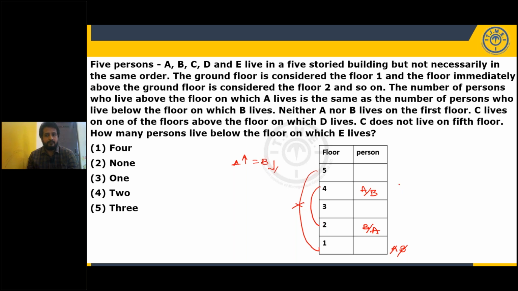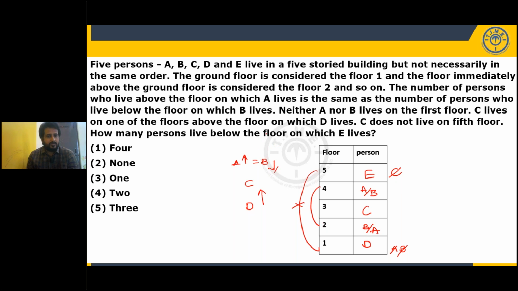Okay. Next, C lives on one of the floors above the floor on which D lives. It is not one floor, one of the floors above. So C lives above D. It could be immediately or it could be 2 floors, 3 floors, 4 floors above. But C does not live on the 5th floor. So C cannot be here. So C must be here. Then D must be here. And who is the remaining? E. So E will be here.